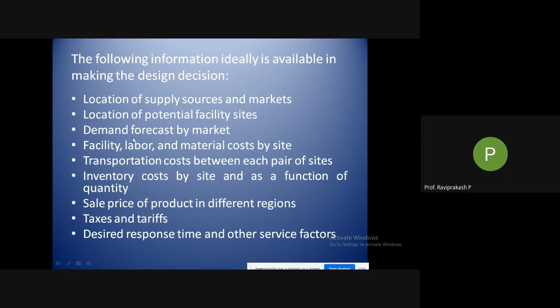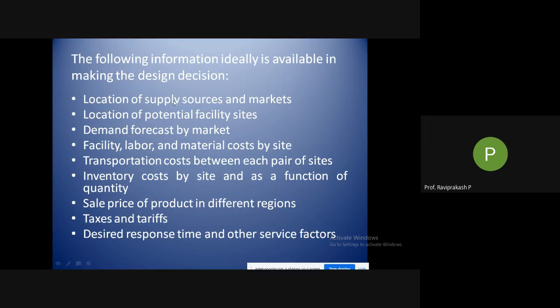Then coming to the following information that ideally is available in making the design decision. So what all things I just told you, not just one of the laws. We need to check different things. So what are those different things that are being put out here? So location of supply sources and markets. Do I have the sources of getting my raw materials as and when I require, or is there any lead time, or should I import something which is not available here? So what I need to do?